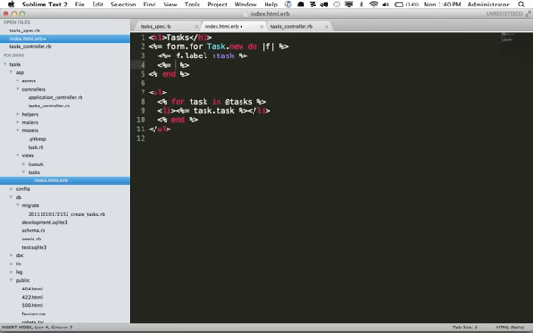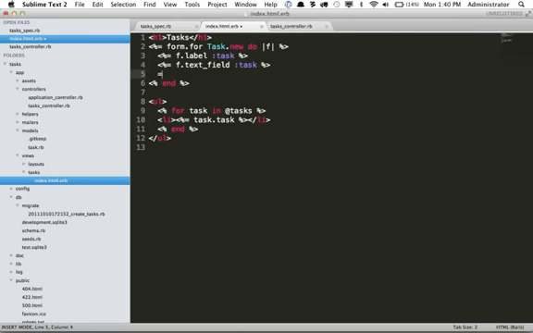Next, I'm going to create the input itself. So that should just be a text field. And again, that's going to be associated with the task column within the table. And then finally, they need to click on a button, of course. So I'm going to run f.submit.